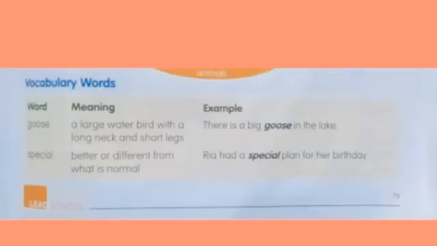Next, vocabulary words. Vocabulary words means meanings. Goose. Goose means a large water bird with a long neck and short legs. Special. Better or different from what is normal.